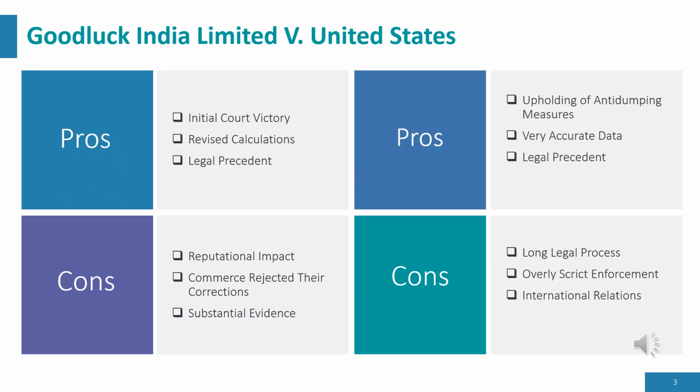Now I will continue on with pros and cons of Goodluck India Limited versus United States. To start off with the pros of Goodluck India, initial court victory. The Court of International Trade initially sided with Goodluck India, allowing them to have their anti-dumping duties recalculated, leading to a 0% duty. Secondly, revised calculations. The remand decision by Commerce, which resulted in a 0% anti-dumping margin, was a favorable outcome for Goodluck India as it significantly reduced their financial burden from these duties.